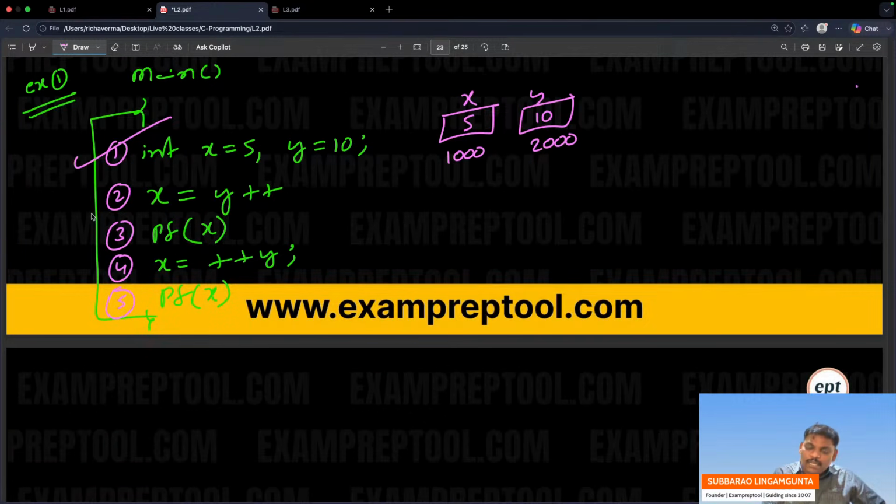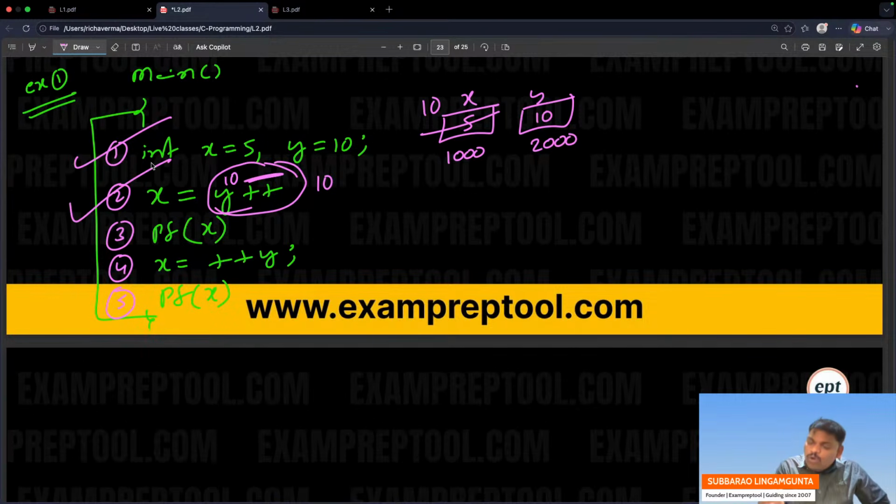Can you see the second line? x is equal to y plus plus. Remember, y is already 10. 10 plus plus is 10 only, because it is post incrementation. It doesn't increment at this line; it will increment after. So x contains 10. After this line is over, y will increment by 1 and become 11. So printing x, 10 will be printed here.